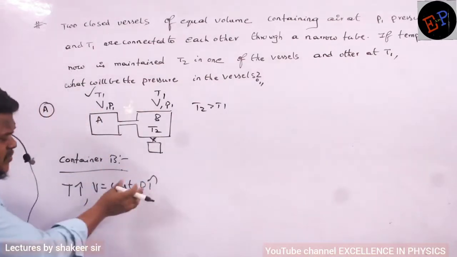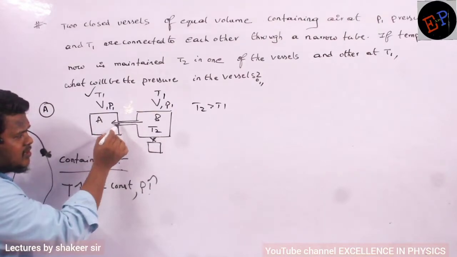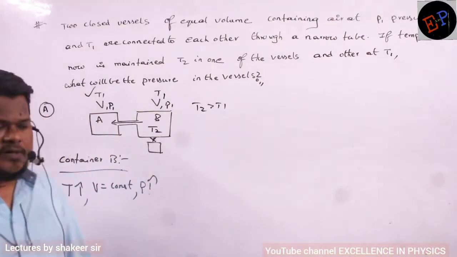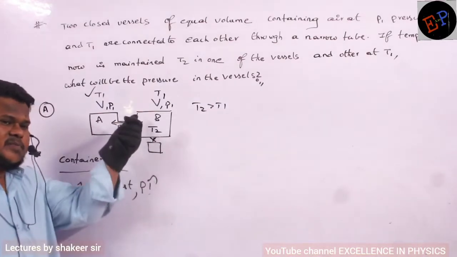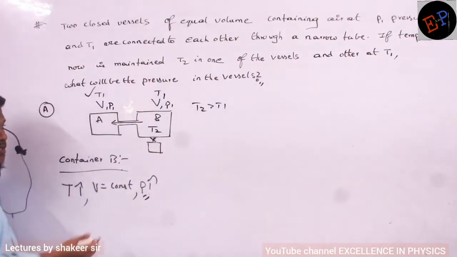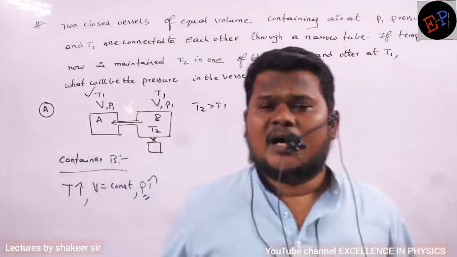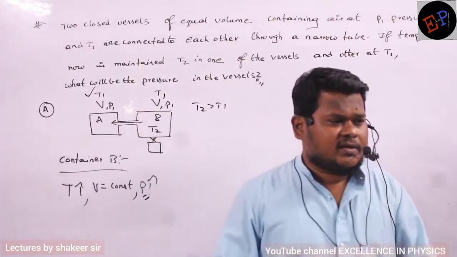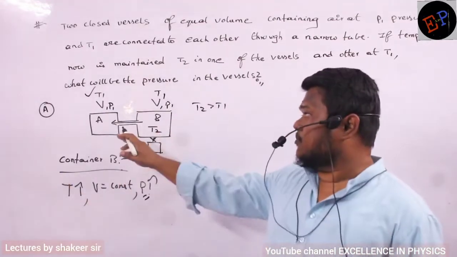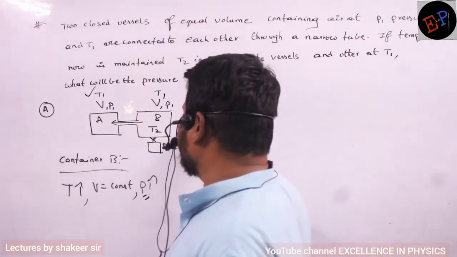So if pressure increases, what happens? Gas will enter from the second container to the first container. That is what will happen. Understood, no? If you raise its temperature, gas will enter from the second container to the first container because pressure has risen. And this transfer of gas will continue until pressures in both containers are again the same. But pressures have changed, no? Initially in both of them pressure was P1 and P1. Now finally, pressure in both of them will be P2 and P2.